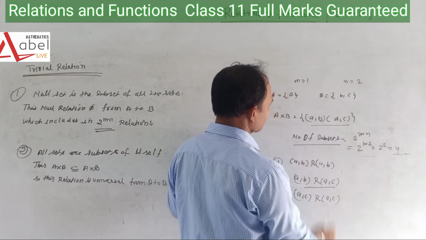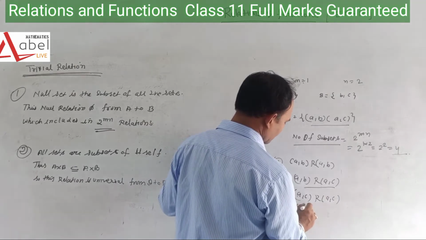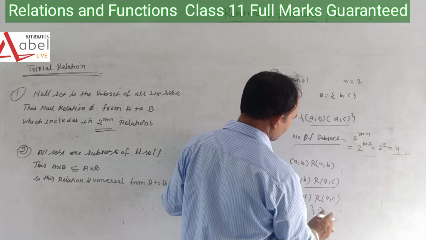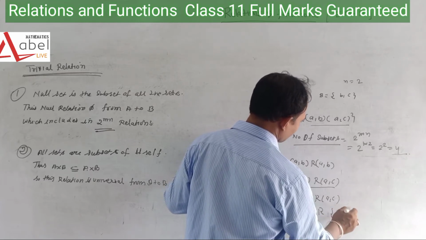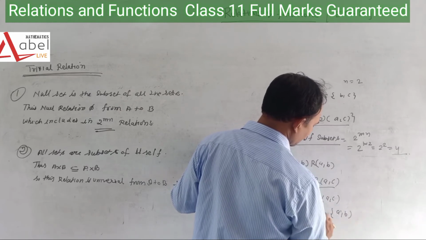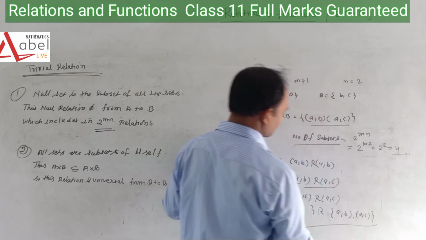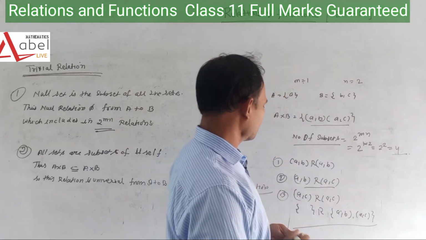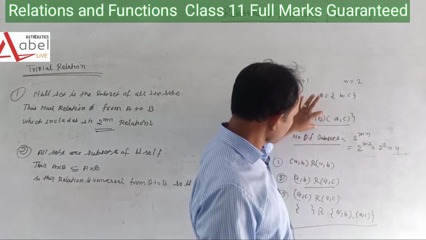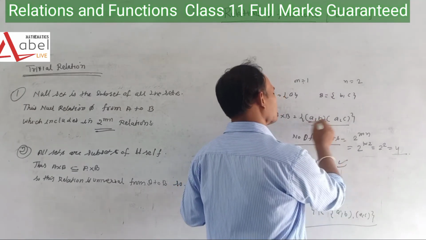And one is the trivial relation, the empty set, phi. Phi is related to A comma B, and it is also related to A comma B or A comma C. So when we are saying about all the relations, each set is related to itself.